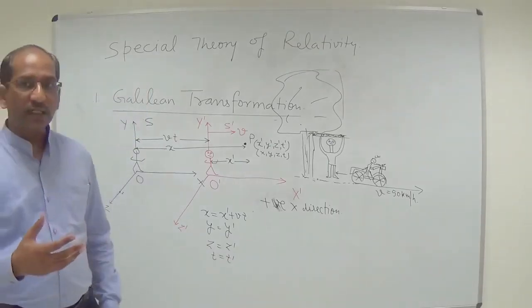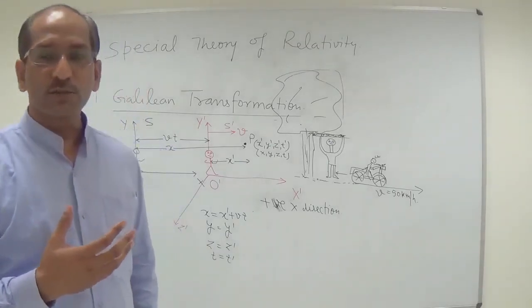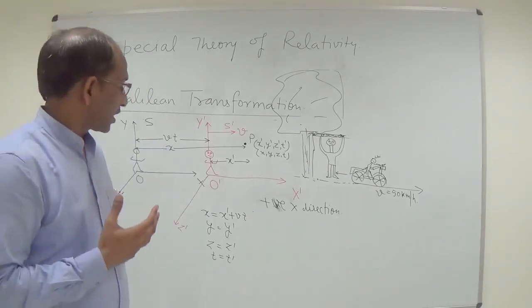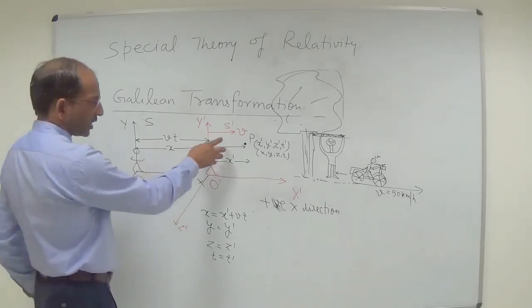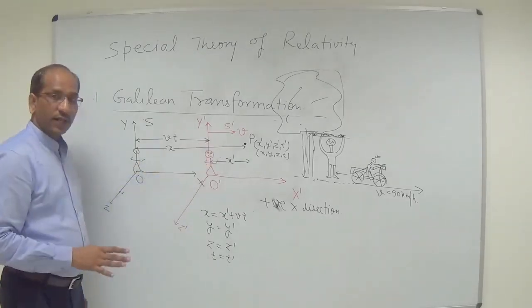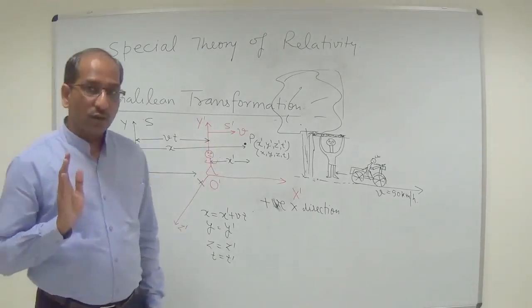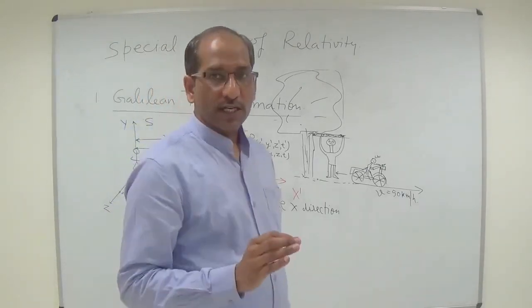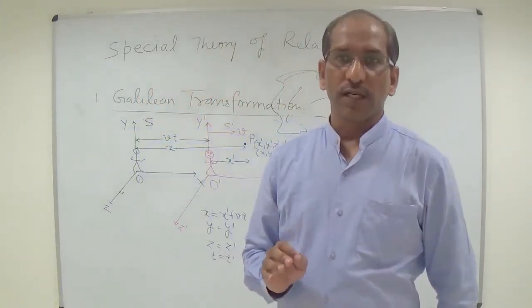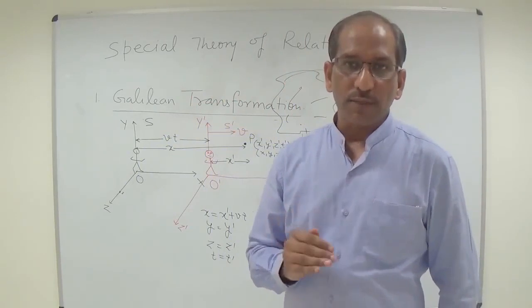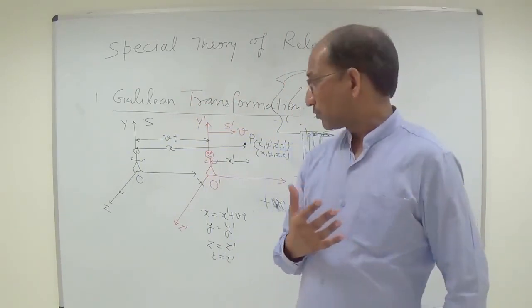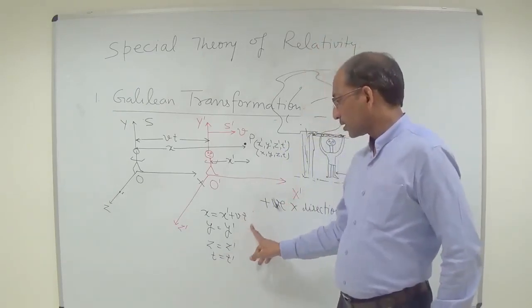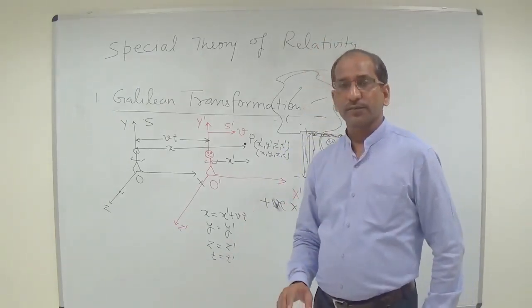So in Galilean transformation, they assume that time is absolute. There is no change in time because of the relative motion, right? Change comes only in the spatial coordinates.